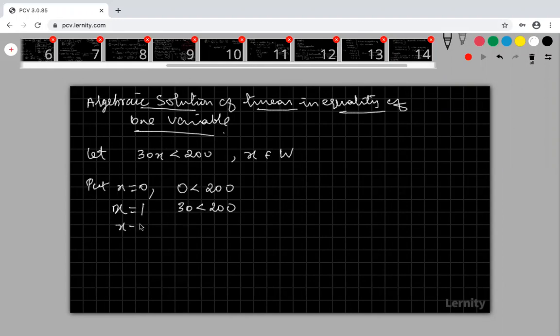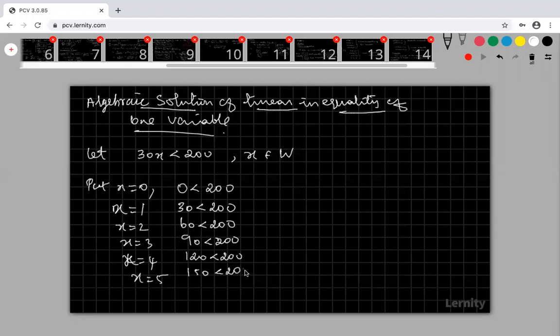Put x equal to 2. 60 is less than 200. x equal to 3, 90 is less than 200. x equal to 4, that is 120 less than 200. x equal to 5, 150 less than 200. x equal to 6, 180 less than 200. x equal to 7.